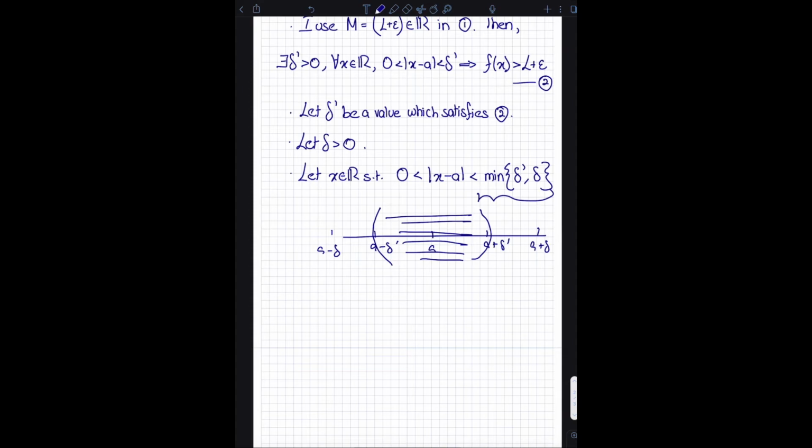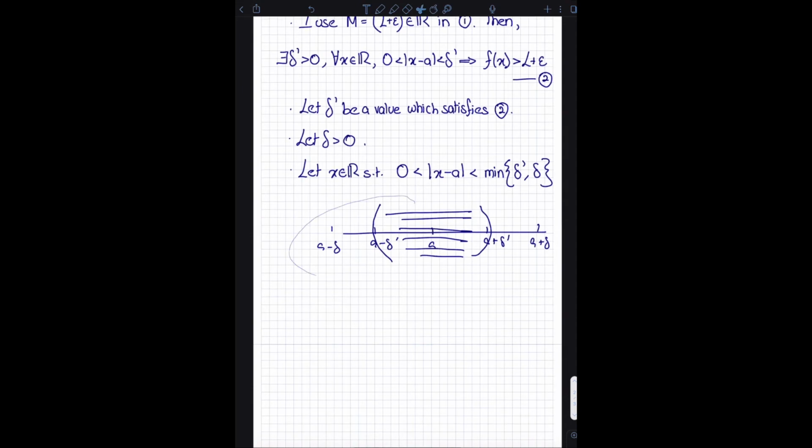If both of those are equal, it doesn't really matter. If both of these are equal, no matter if the minimum operation yields delta prime or if it yields delta, any real number I pick is just going to be within delta prime and within delta of a. So that does not matter. That case is rather trivial. Okay. So clearly what I've shown is, or what this choice of delta does is that,